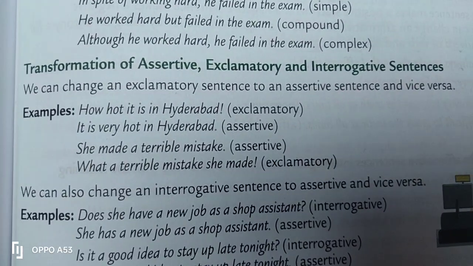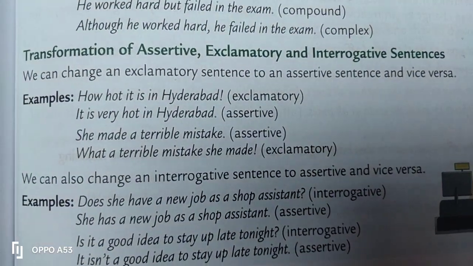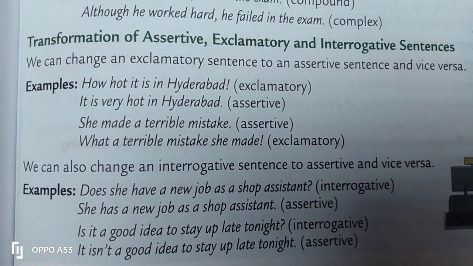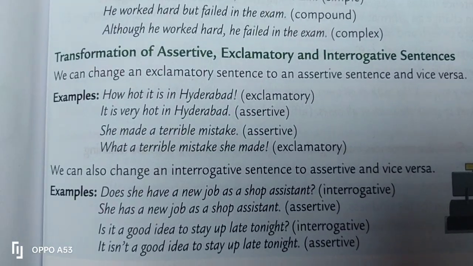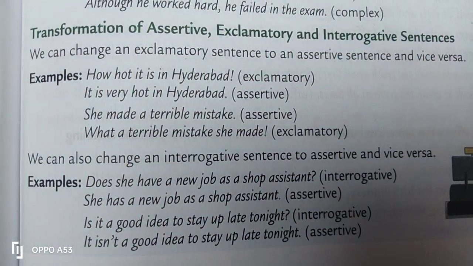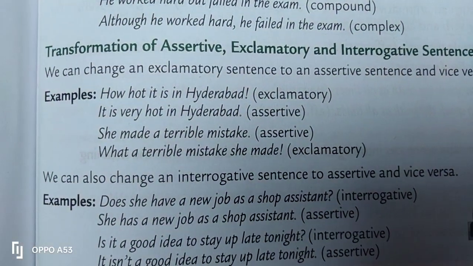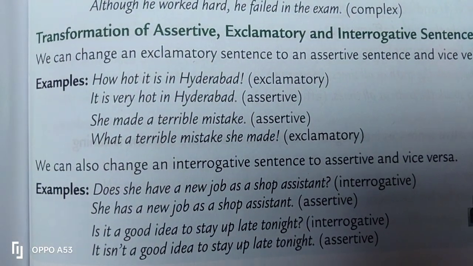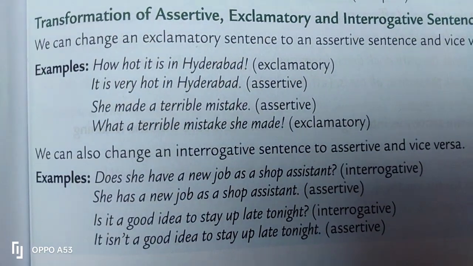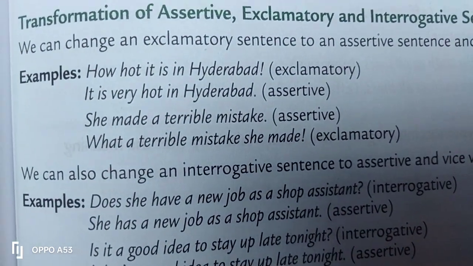Dear students, pay attention to this particular part of the topic: transformation of assertive, exclamatory and interrogative sentences. What do we understand here? We can change an exclamatory sentence to an assertive sentence and vice versa, which means an assertive sentence also can become an exclamatory sentence. Some examples are illustrated here.